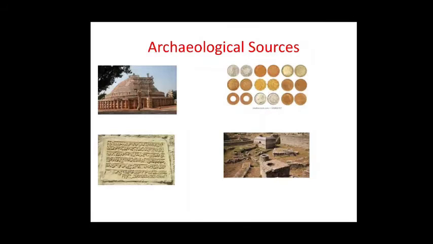Samudragupta had minted seven different types of gold coins based on the pictures on those coins. It is said that Samudragupta was a lover of music and he had conducted the Ashwamedha Yaga, as the coin says. So Samudragupta gave importance to music, and he performed an Ashwamedha Yaga. So that is also what we understand.